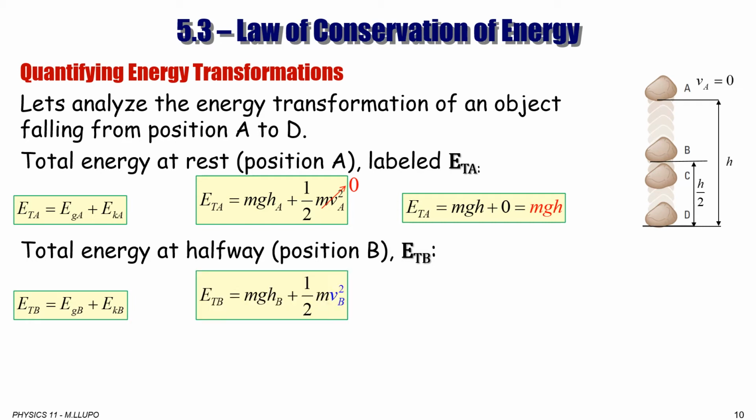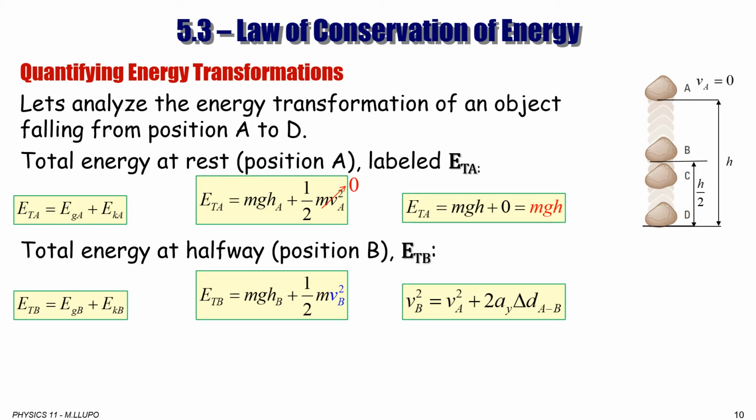So what we're looking at is the total energy at point B, which is the gravitational potential energy at point B, so we know mg and hb, which is half of the h. And kinetic energy at point B is half of the m vb square. But we don't know the speed at point B. That's why I just said we use the kinematics to find the speed at point B.